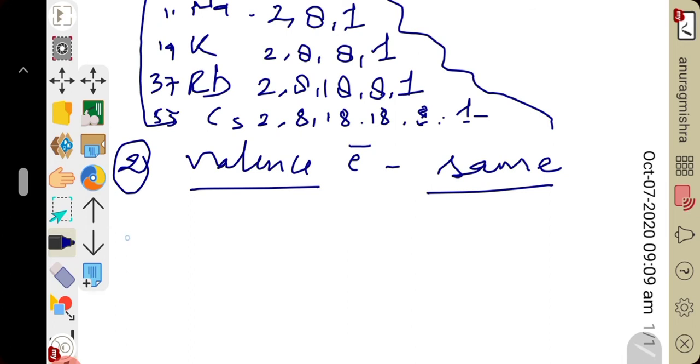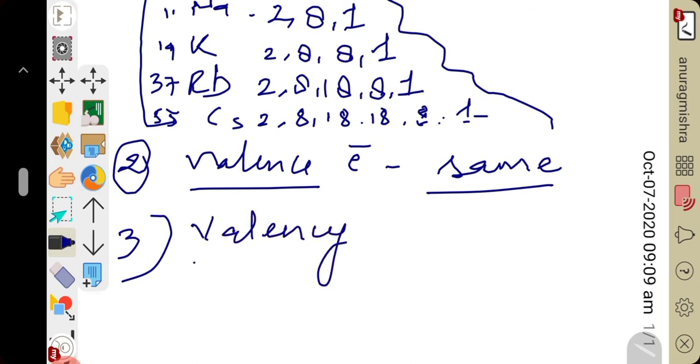Now come to point number 3. Valency. If we talk about valency, we all know valency is dependent on valence electron. Since valence electron is 1, valency will be 1. Because we all know if valence electrons vary from 1 to 3, it comes under the category of metal. So for metal, valency is equal to valence electron. Since valence electron is 1 in all the elements of the first group as well as hydrogen, their valency will be 1 as well.